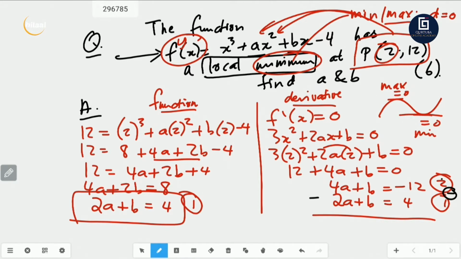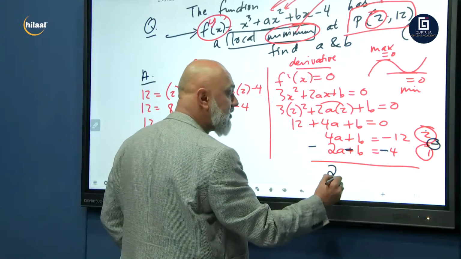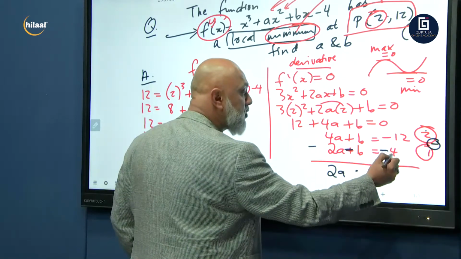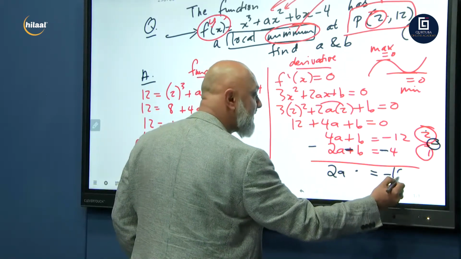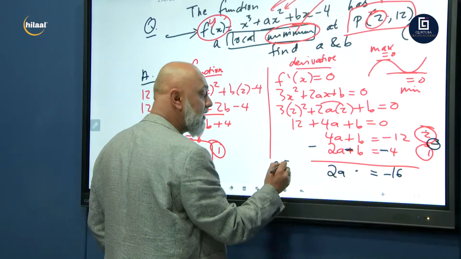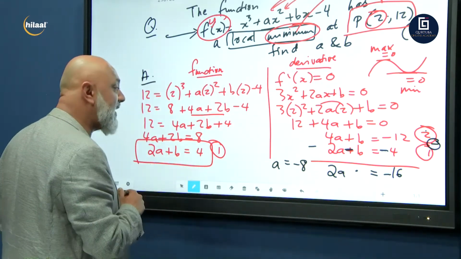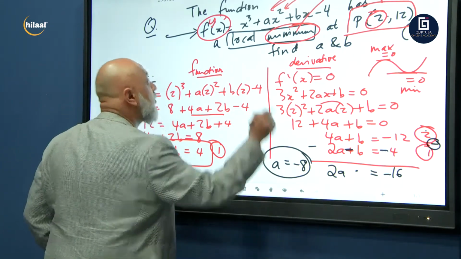So 4a minus 2a is 2a, plus b minus b is 0, is equal to minus 12 minus 4, which is minus 16. So what is a equal to? Minus 16 divided by 2. a is equal to minus 8. There we go, we've got a.